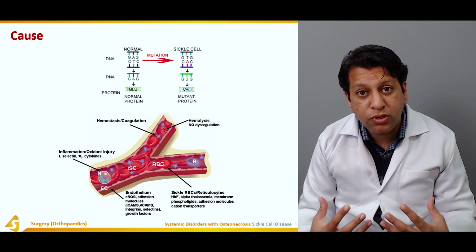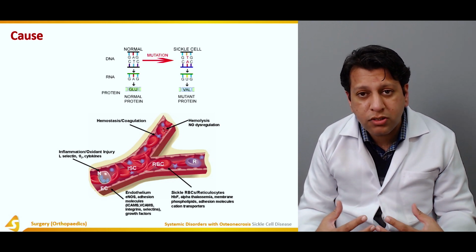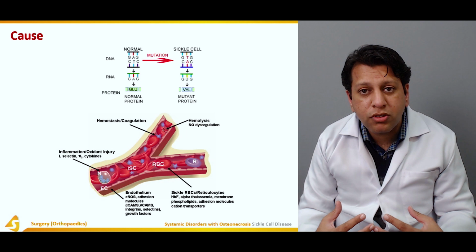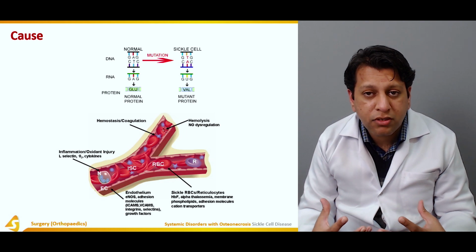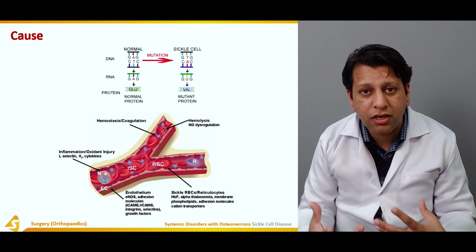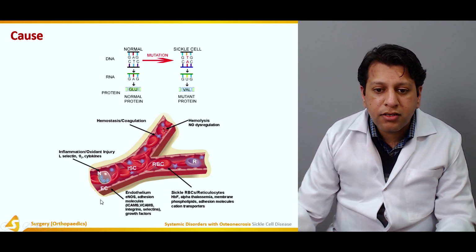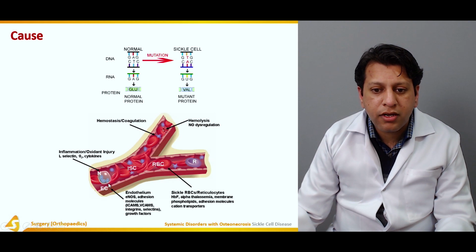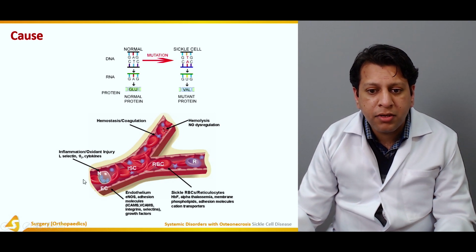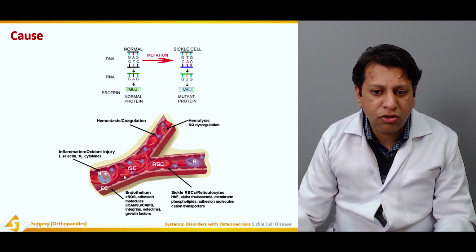Now, what would this result in? Once the oxygen tension is low, this would result in sickling or collapse of the structure of the hemoglobin, leading to sickle cell shape of the RBCs. This is the diagram. If you can appreciate over here, this contains a normal endothelium. Some of the cells are normal, but others have assumed sickle cell shape.